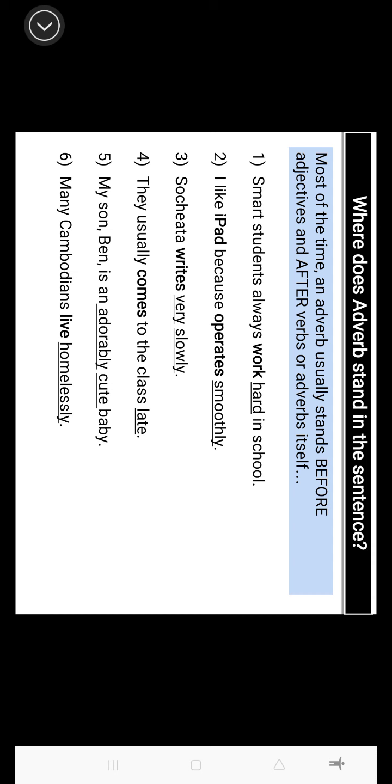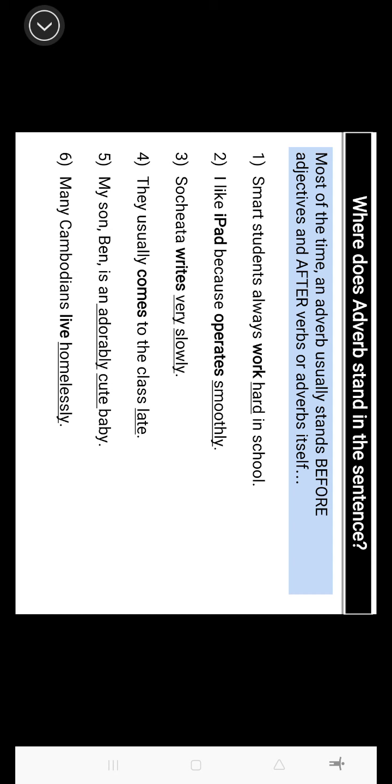Number 2, I like iPad because it operates smoothly. So operates here is the verb, right? The action. Okay, smoothly is an adverb and it tells you how the iPad operates. I mean, how does the iPad work? It works very fast, smoothly, or something like that.